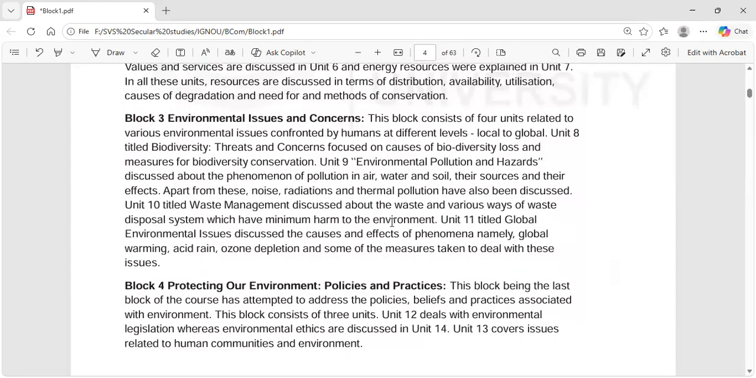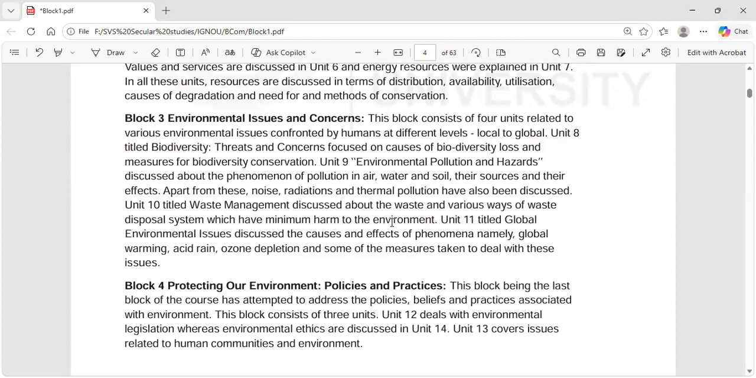Unit 10, titled Waste Management, discusses waste and various ways of waste disposal which cause minimum harm to the environment. Unit 11, titled Global Environmental Issues, discusses the causes and effects of phenomena, namely global warming, acid rain, ozone depletion, and some of the measures taken to deal with these issues.